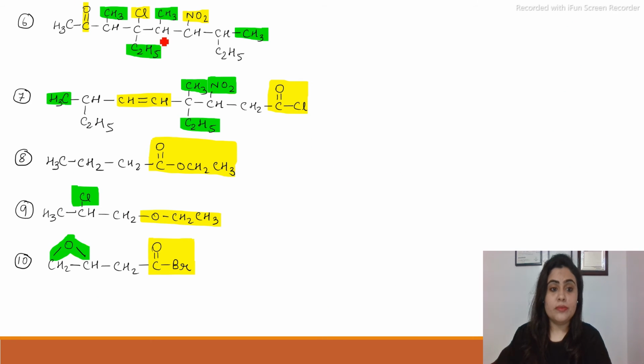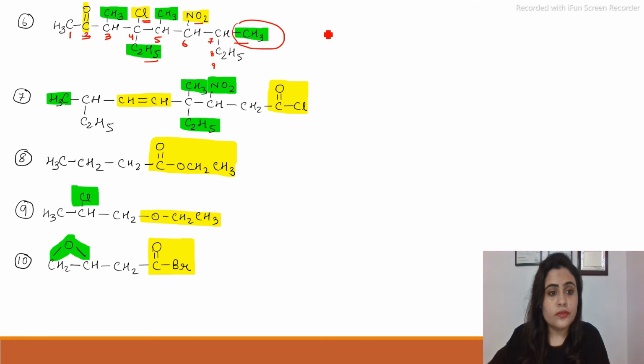Now coming to the next examples where we have more functional groups. So here you can see we are having a ketonic group, chlorine, and NO2 also. So here the ketonic group will get the lowest numbering because that's the highest priority. So first 1, 2, 3, 4, 5, 6, 7. Here also we can number this side 8, but if you number from here, it will be 8 and 9. So we need to identify the longest chain, so numbering will be done from this side. We are having substituents here, so let us start numbering. Now let's start the naming.